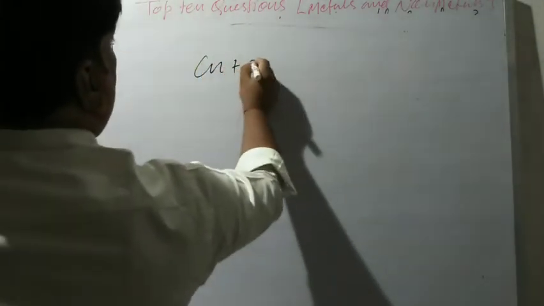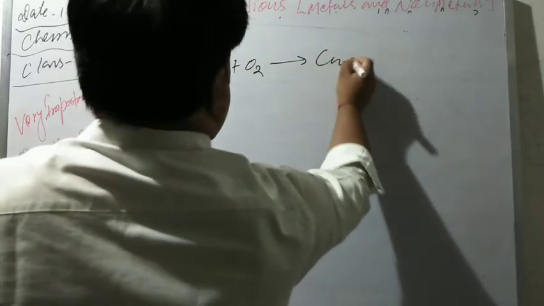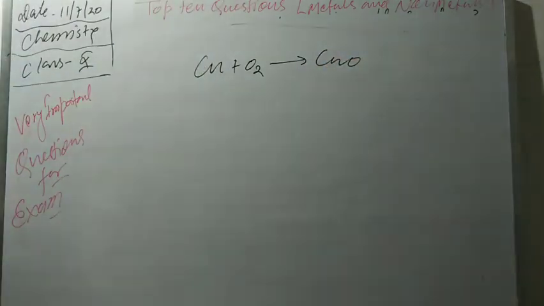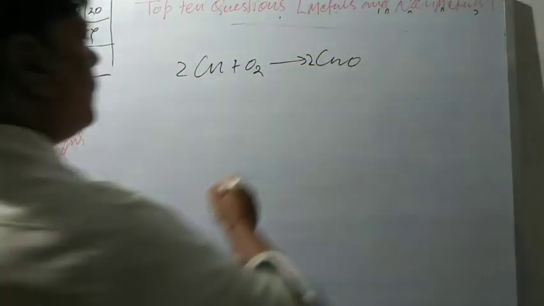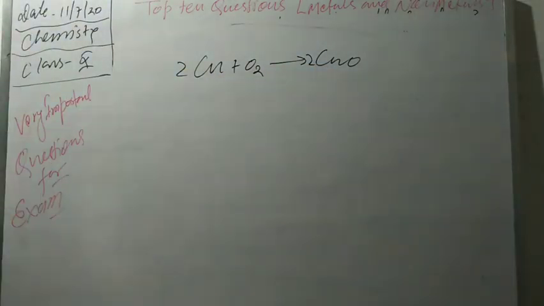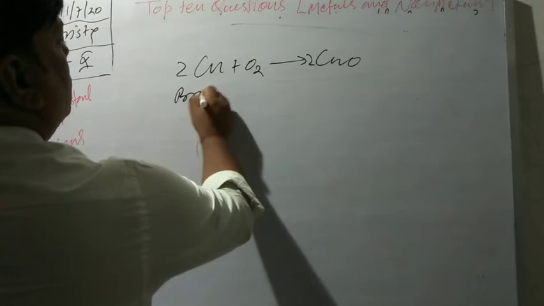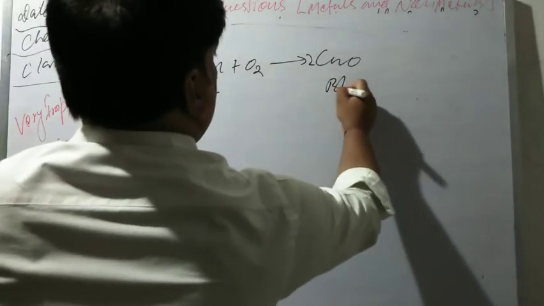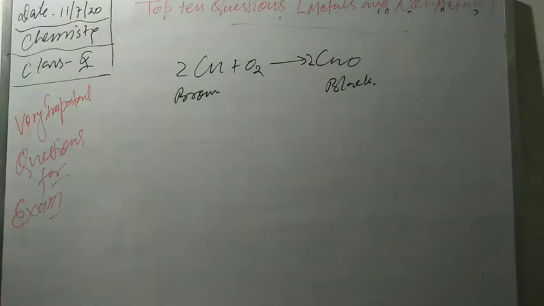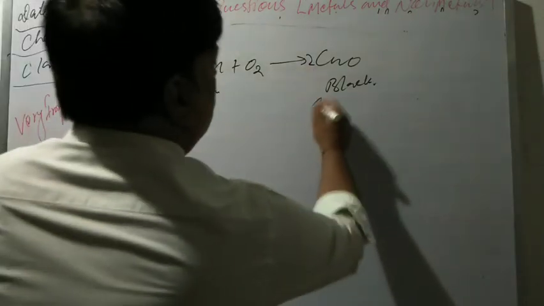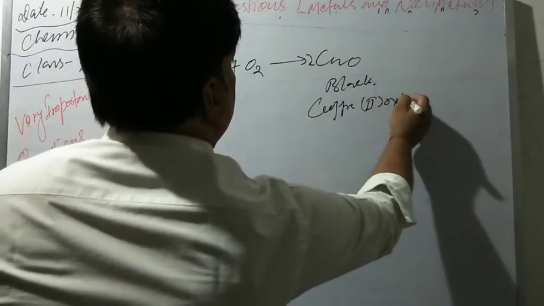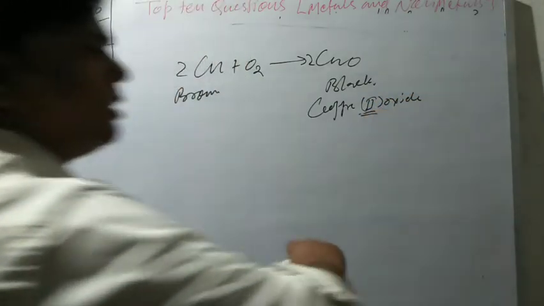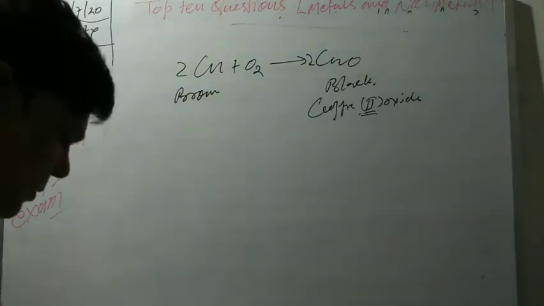When copper reacts with oxygen, it gives copper oxide. Let's balance it. Here copper is brown and copper oxide is black in color. That is copper(II) oxide. The 2 is the valency, sorry, the oxidation state.